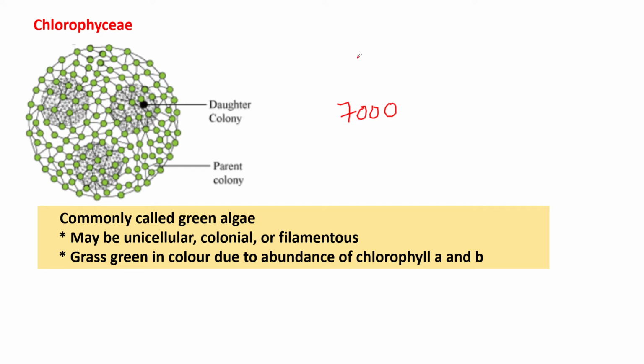About 90% of green algae are freshwater and the remaining 10% are marine.